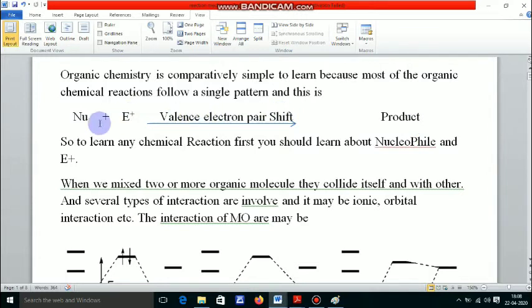From this simple representation of an organic reaction, first you must learn about nucleophile and electrophile. Okay,